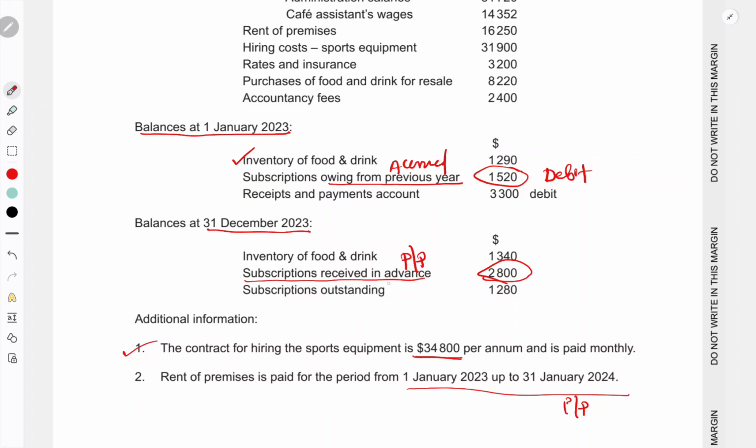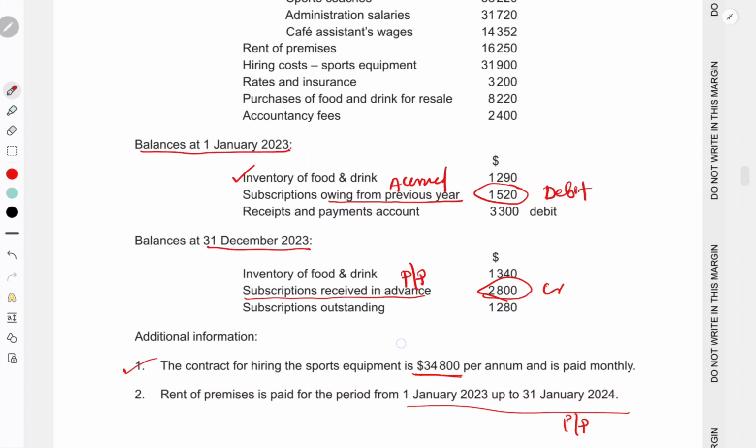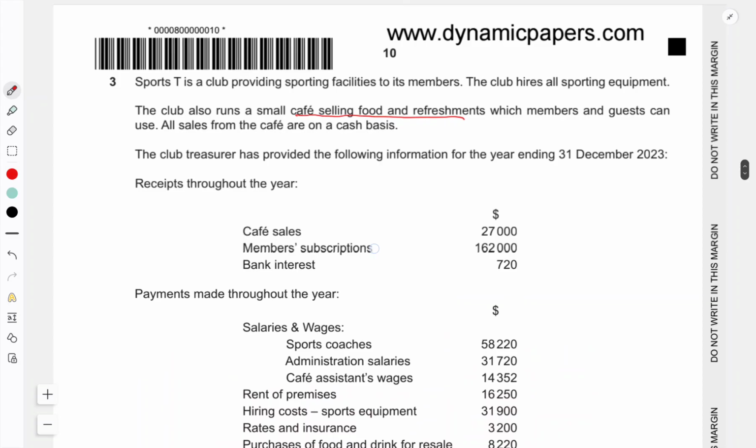Here, subscription received in advance, prepaid, is for the next year. It's a current liability, so the brought down figure will be on the credit side. It means the carried down balance will be on the debit side. Apart from this, we have the members' subscription fees received during the year also.